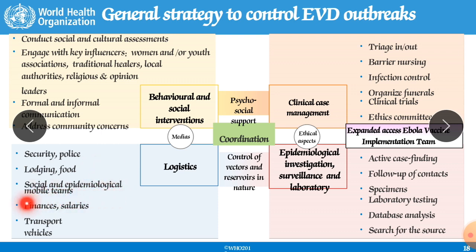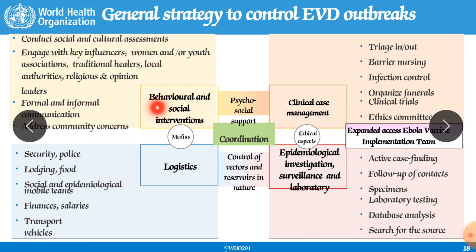Social and epidemiological mobile teams. We should prepare various teams which help to identify the various symptoms, to identify the people who are getting infection, and to do the various functions regarding their protection, treatment, and movement, carrying them from one place to another, arrangement of ambulances to go to the isolation department, to do the treatments, arrangement of various drugs, oxygen, and the various things which they require, arrangement of foods, sanitation, finance, salaries, and transport vehicles.